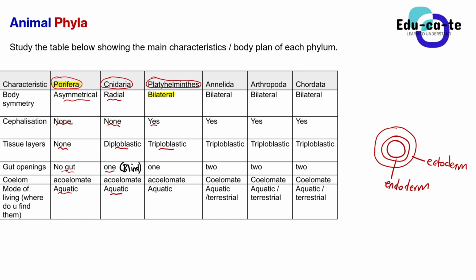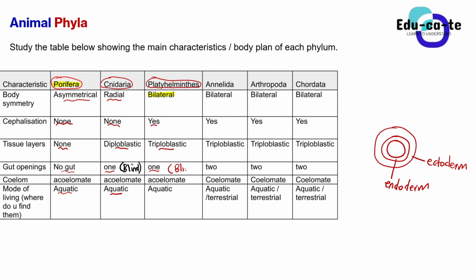So remember that you have got the ectoderm and the endoderm, then you have got the mesoderm. So once a Platyhelminth organism is put here, it means that when it is still developing, it has got three layers: the ectoderm, the mesoderm, and the endoderm. Three of them. That's how we say it is triploblastic. Okay. And then the number of gut openings that it has got is only one gut opening. It simply means that it has got a blind gut as well.